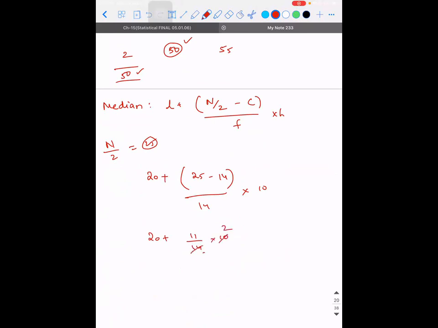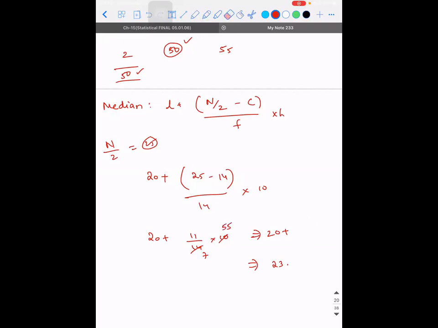It will go 2 times, it will go 7 times. 20 plus 22 by 7. So 3.14 something. I think it will go 5 times, sir. You divided by 2, right? So 10 should go 5 times. Oh, sorry. So it is 55 by 7.